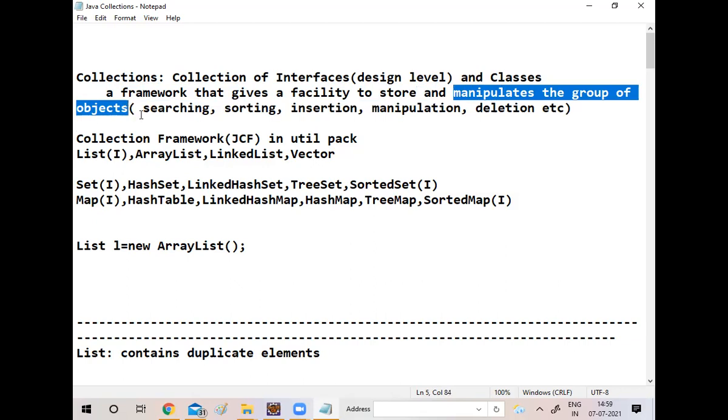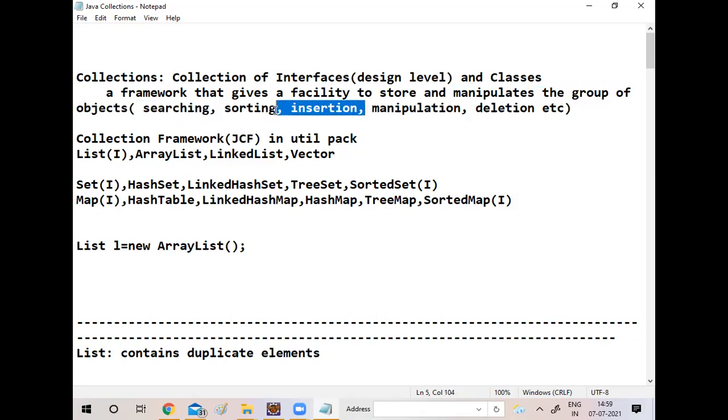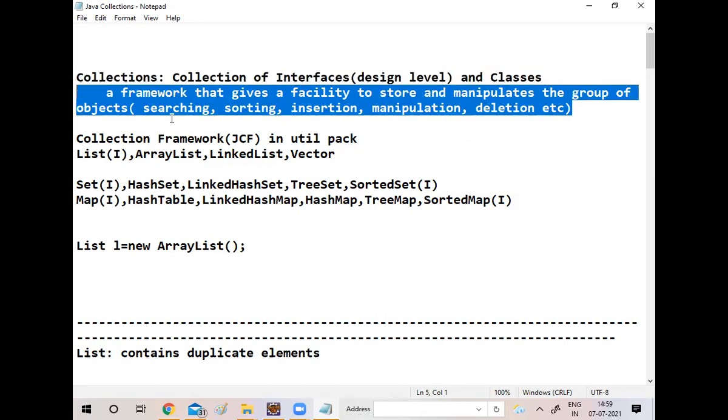Object means a student. With 70 students, student is the common thing, the student class, and 70 students means 70 objects. Raja, Raghu, Sundar, Surya are different objects. We are doing manipulation of these objects. We can perform searching, sorting, insertion, manipulation, and deletion operations, everything with the help of collections.